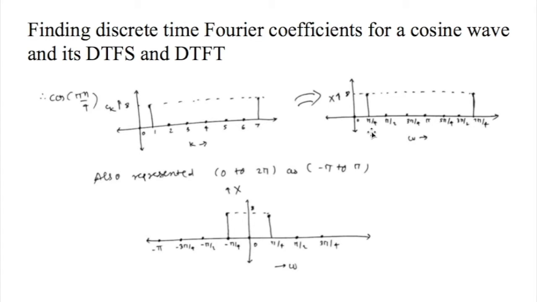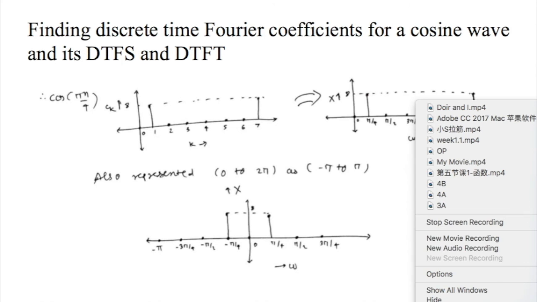To represent it in the frequency domain, for omega 0 equals pi over 4, we have impulse 1. For omega 7 pi over 4, we have impulse 7. We always use the range of omega 0 from 0 to 2 pi or negative pi to pi. If we take the range of negative pi to pi, we get a discrete time Fourier series of two impulses at omega 0 equals negative pi over 4 and omega 0 equals pi over 4.